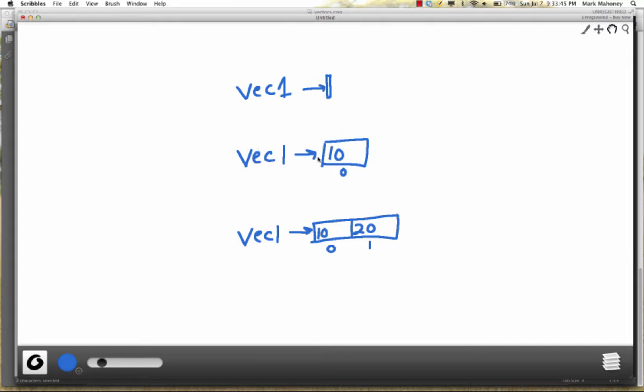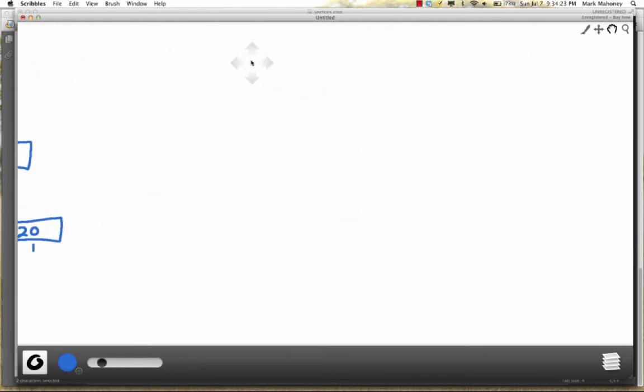So vec1 started out as empty. Then we called vec1.pushback with the value of 10. That means the value 10 now is at position 0, very much like an array. All these elements have an index number. Then when I call vec1.pushback with 20, the value 20 gets pushed to the back, and now we have two elements with index values 0 and 1. Pushback always adds to the back of the vector, because if it were to add to the beginning, then all the elements would have to be shifted over.